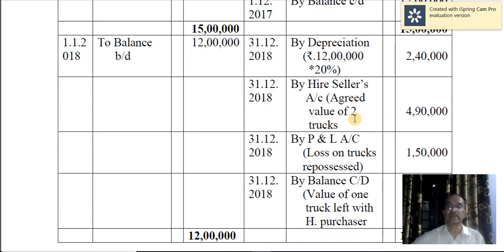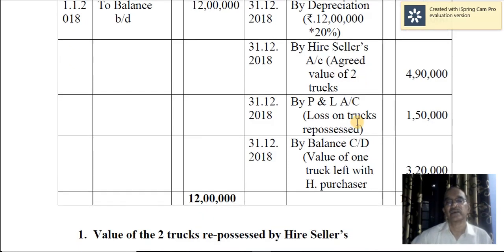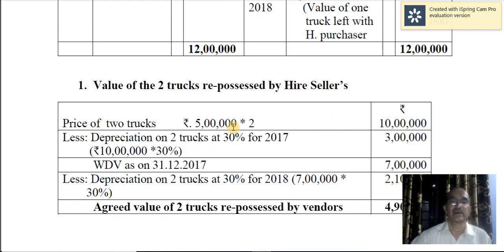Now what is the agreed value of these two trucks taken over? For calculating the agreed value, the hire vendors charge depreciation at the rate of 30% instead of 20%. Let us see how it is being valued. See here, 5 lakh into 2 trucks taken over. Cash price of each truck is 5 lakh, 5 lakh into 2, 10 lakh. Depreciation for first year, that is 2017, at the rate of 30%, not 20%. Normal depreciation is 20%, but for valuation of 2 trucks taken over, it is valued at 30%.